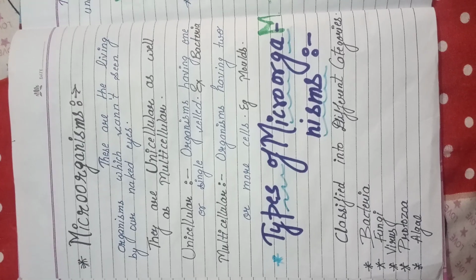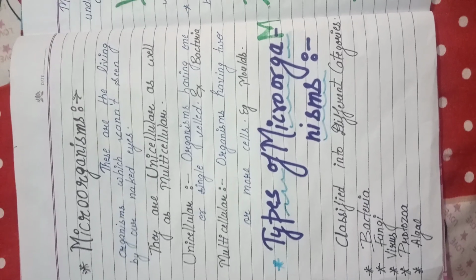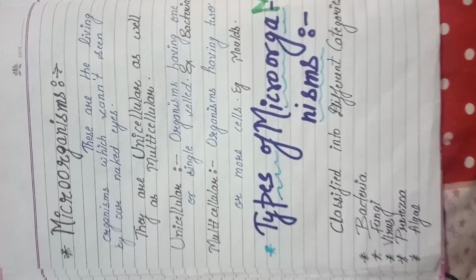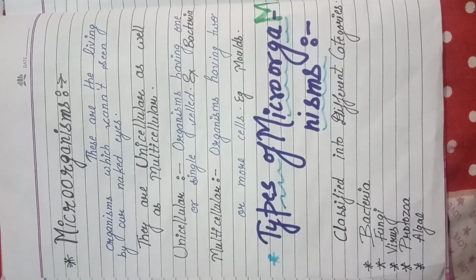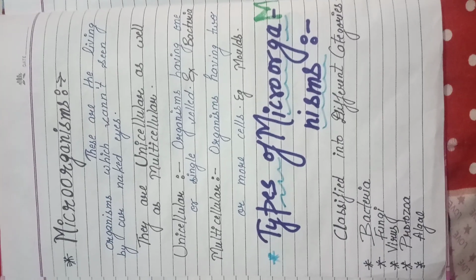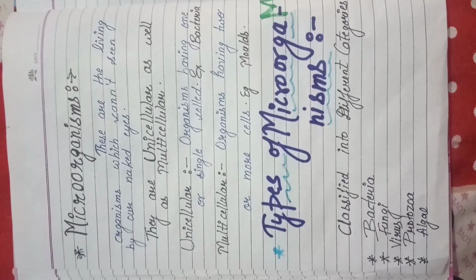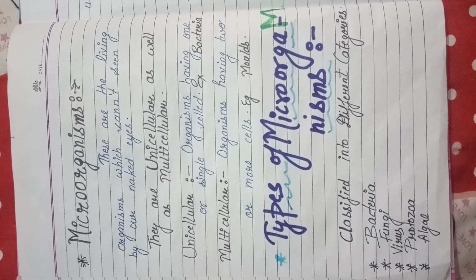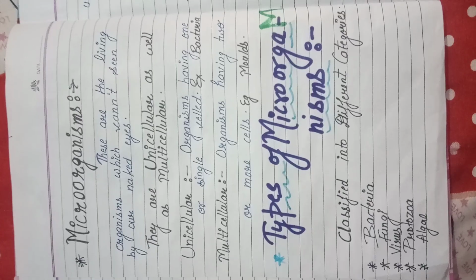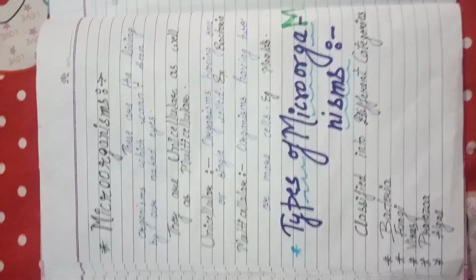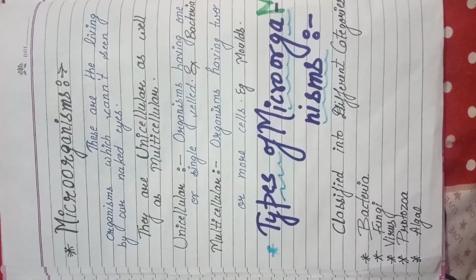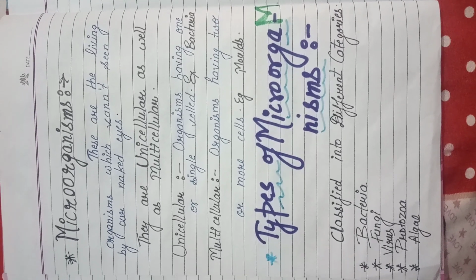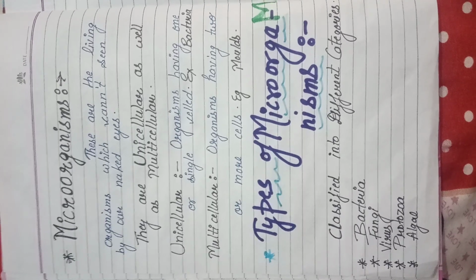Unicellular organisms, uni means one, it means organisms having only one cell are called unicellular organisms, and multicellular, multi means many, it means organisms having two or more cells are called multicellular organisms. The example of unicellular organisms is bacteria, and the example of multicellular organisms is molds.